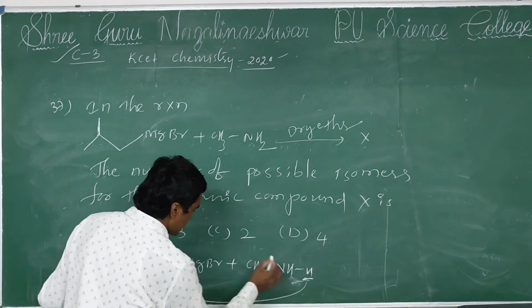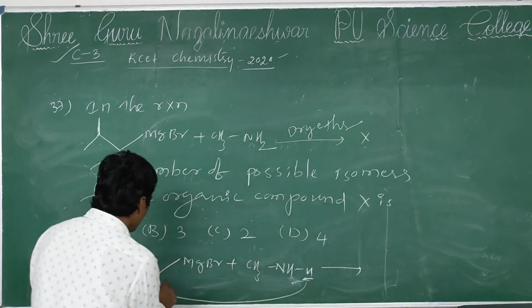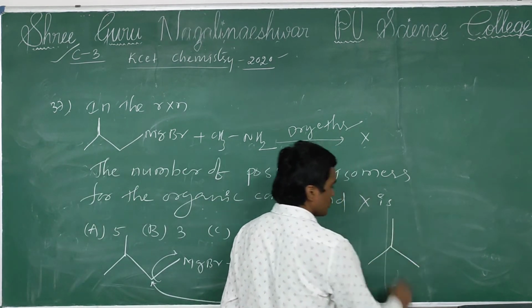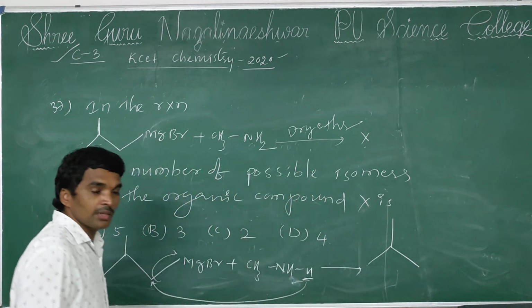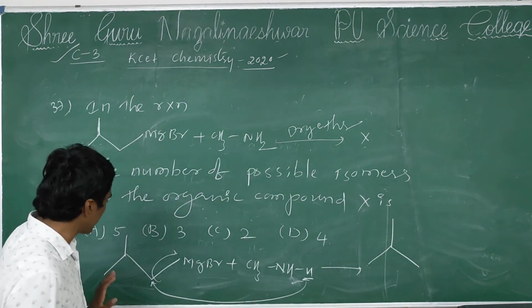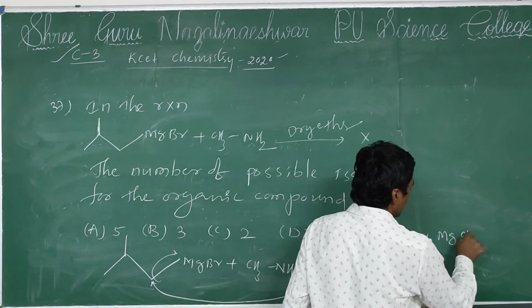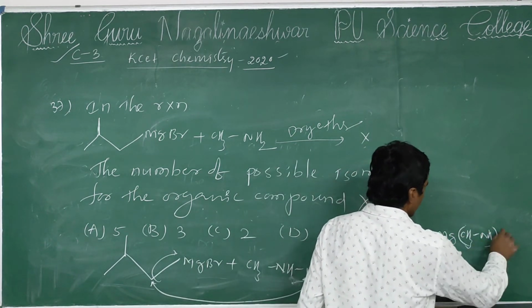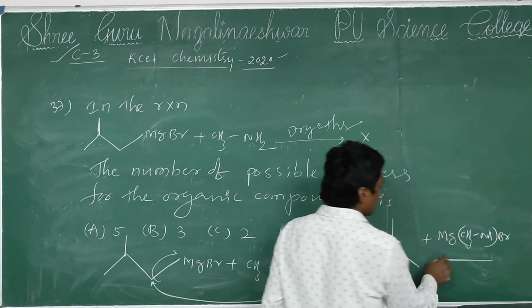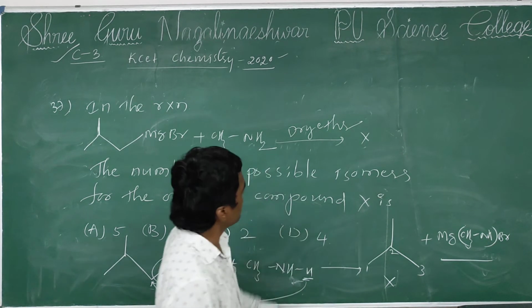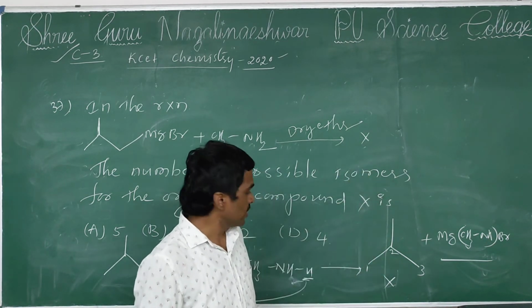So remaining CH3. So then the bond breaks here. So then the formation of this is said to be 2-methyl propane. Okay. So then the byproduct is MgCH3NHBr that will be formed. This is 2-methyl propane. This is the compound X that will be formed.